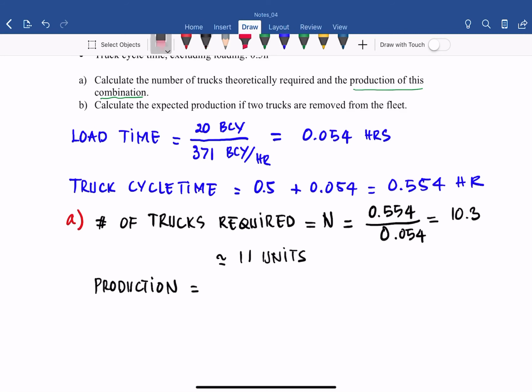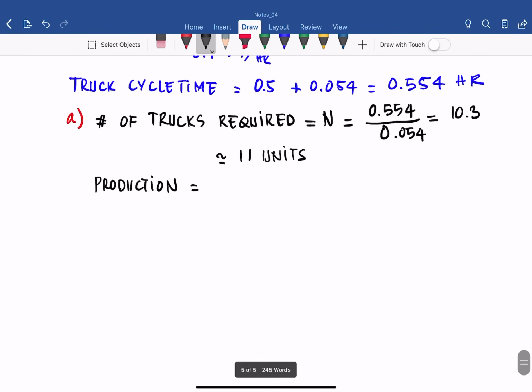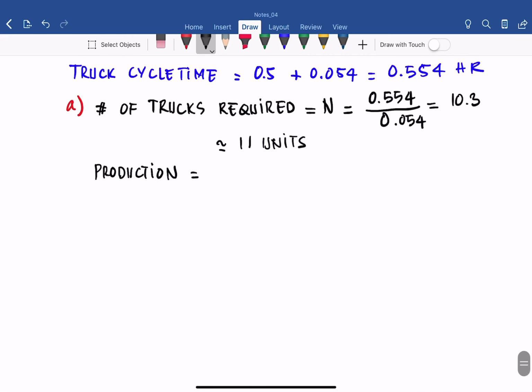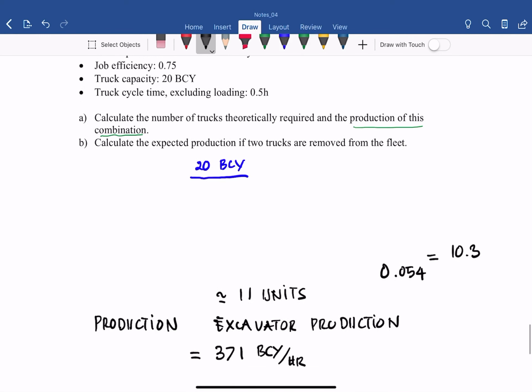So the production in this case is the excavator production, 371 BCY per hour, but here the efficiency is only 75%.